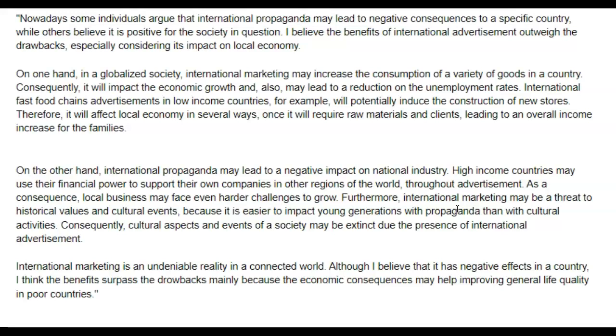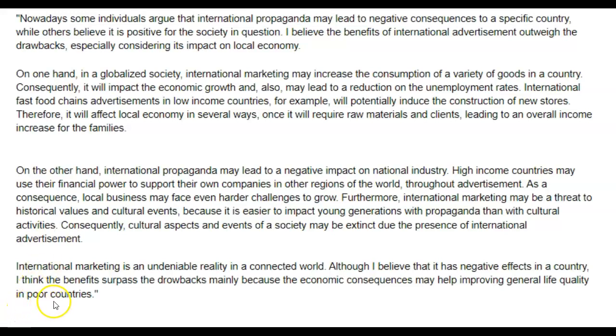Okay, I'm happy with that. I mean, in general. Let's see. I feel like maybe you could have been a little more specific here. Like, how would international marketing do this? So, like, let's say, for example, Nike starts advertising in, I don't know, in China. How could this potentially affect cultural activities and the historical values, etc.? So, if you had given us maybe a sentence talking about that, I would have been a little happier. But on the whole, I like this paragraph.